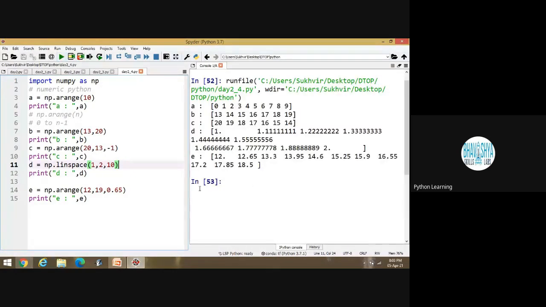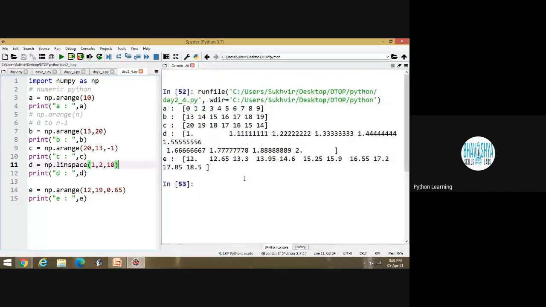Look at the output. First value is equal to 12, and then 12.65, then 13.3, then 13.95. It means with a gap of 0.65, you can display the values. Is it okay? Yes, sir.